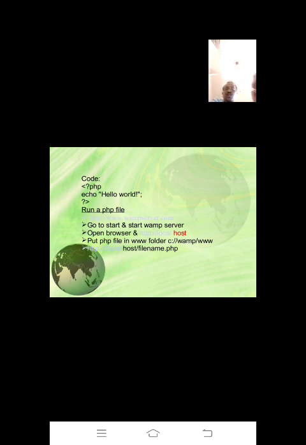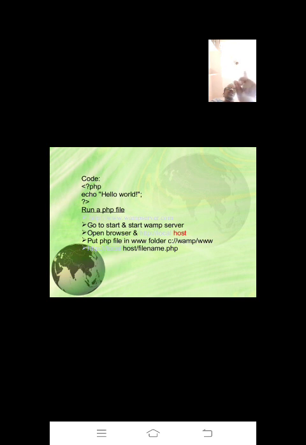Go to start the WAMP server or some server. Here one thing I have to tell: if you want to execute PHP, it is actually server side, so you have to install a server on your computer. You have to configure PHP with that server also. Either you can use an IIS server, Apache Tomcat server, or any web server.